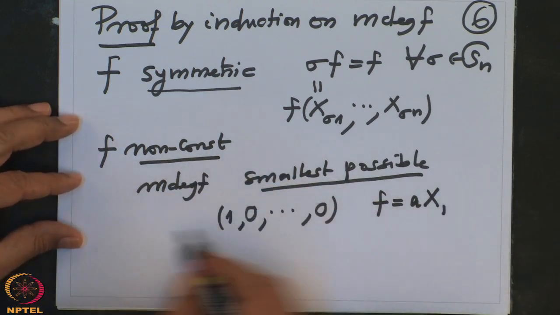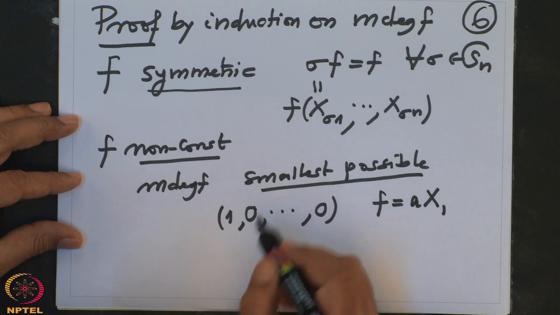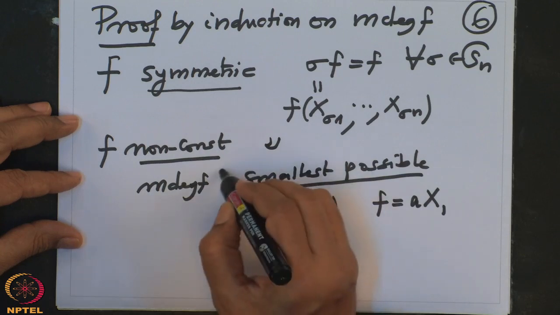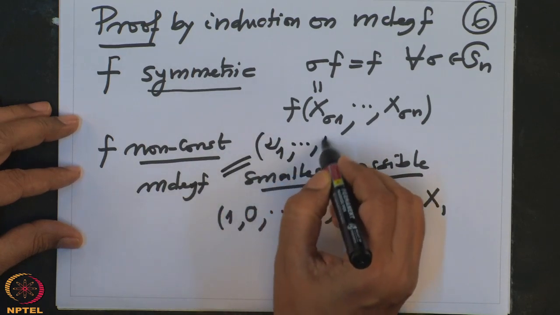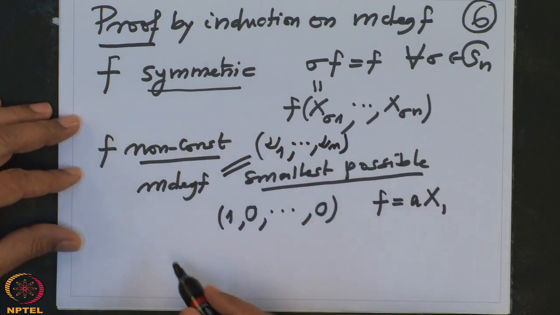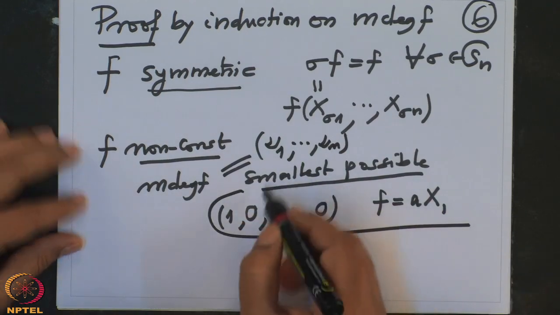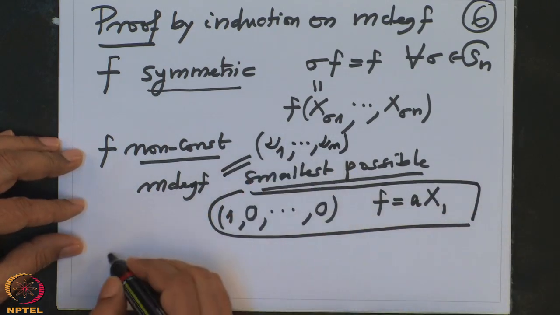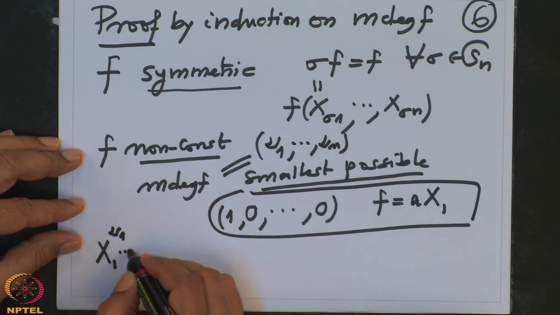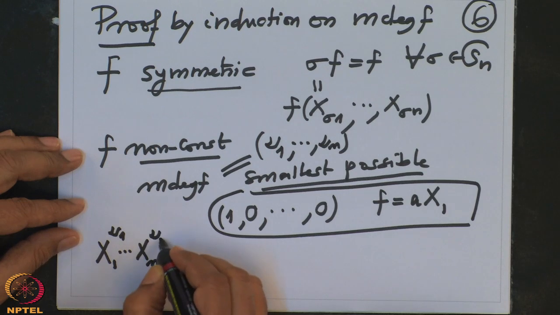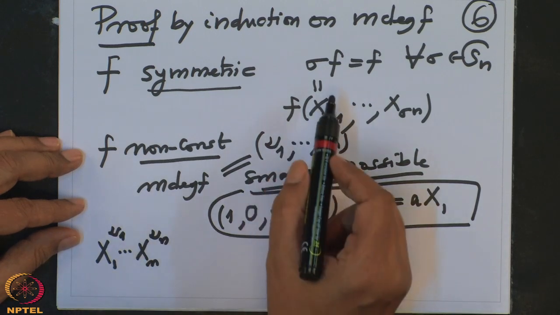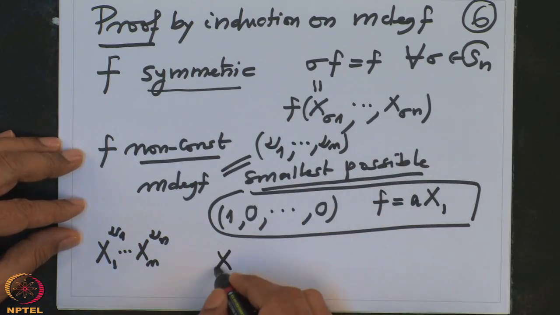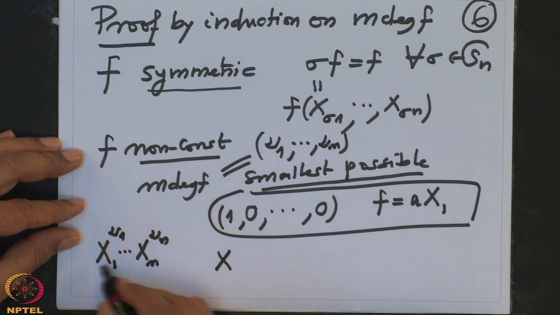Now I want to prove that the smallest possible multi-degree is this only. Suppose the multi-degree of f is nu1 to nu-n. Then what do we know? So if I interchange x1 and x2, this monomial occurs in f, but because f is symmetric, if I permute x1 and x2, then what do I get here? x1 goes to x2 and x2 goes to x1, this transposition.